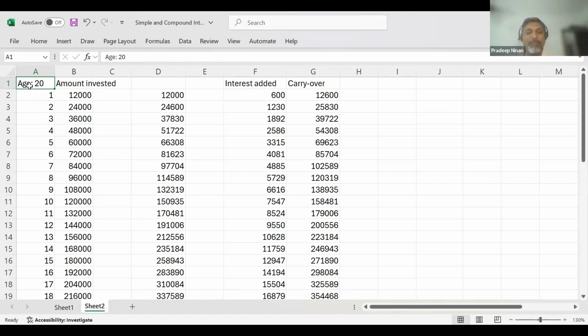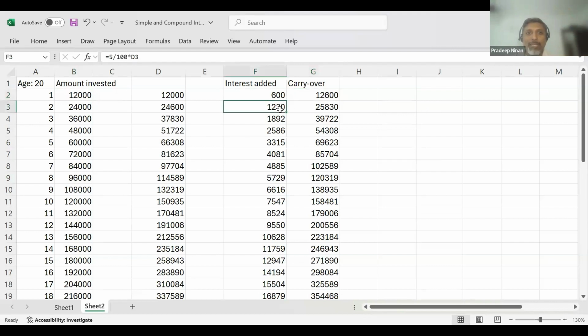So in a year, he puts in 12,000 rupees. And let us say he doesn't get 8%, he gets only 5% interest. That's very reasonable. So in the first year, he gets 600 rupees. That gets added to the 12,000 and it becomes 12,600. The second year, he earns 5% interest on 12,600.